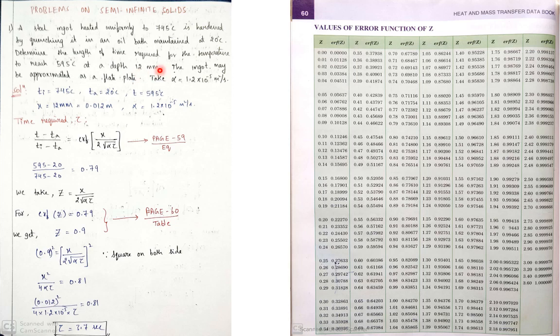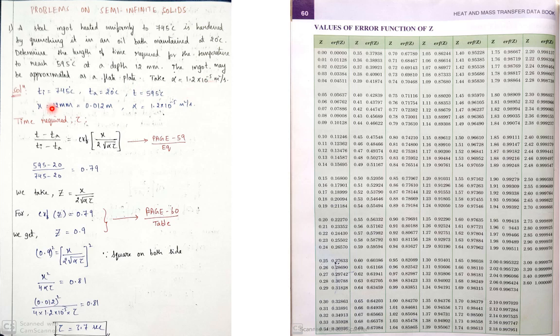What is this 12 mm? If you take a steel ingot, from the outer surface to a depth of 12 mm the temperature is 595. Outer surface is 745. For a certain distance from the surface, 12 mm, the temperature is 595 degrees Celsius. Now to reach this temperature, what is the time it takes? That is the question he has asked. The ingot may be approximated as a flat plate. He has given us a flat plate. Now take alpha, thermal diffusivity, he has given.